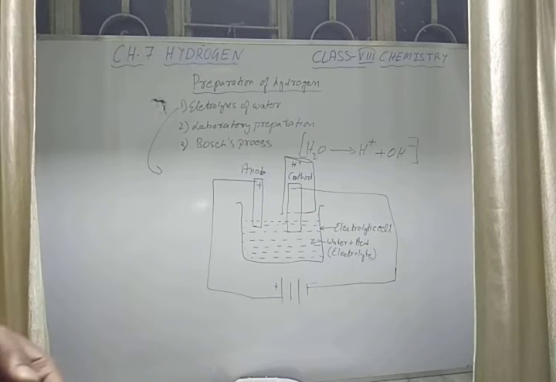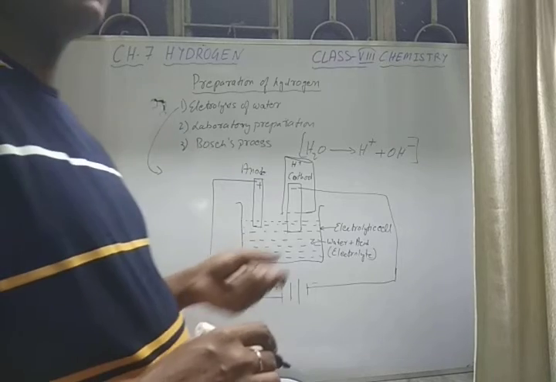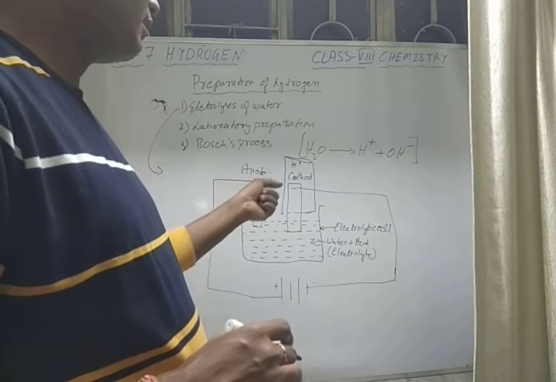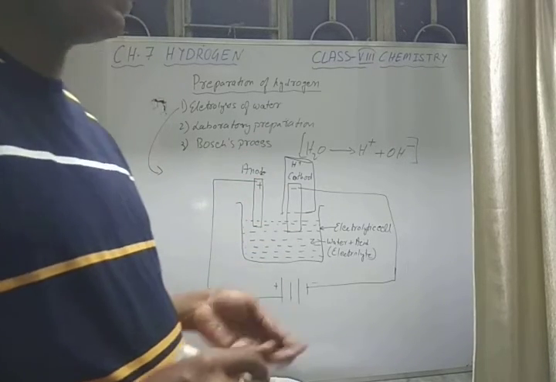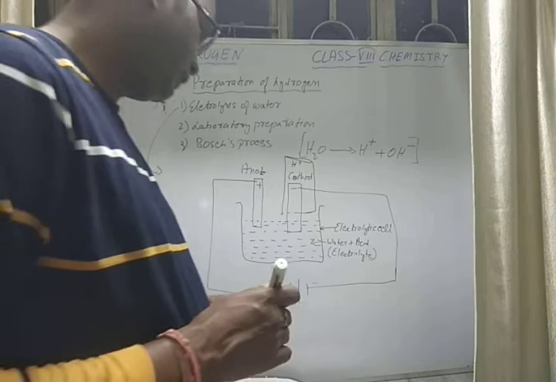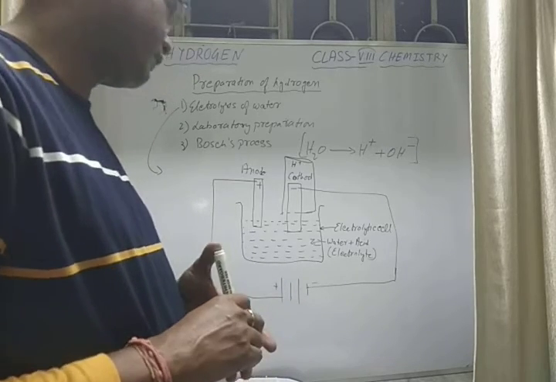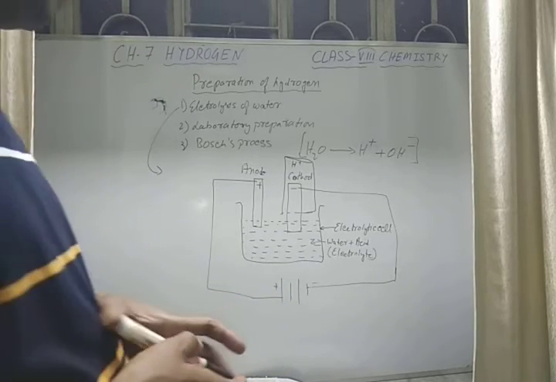Hydrogen ions get attracted because the cathode is negative and hydrogen is positive, so hydrogen gas is collected over the cathode, in the gas jar which is over the cathode.